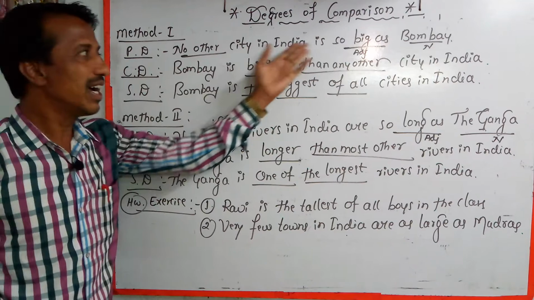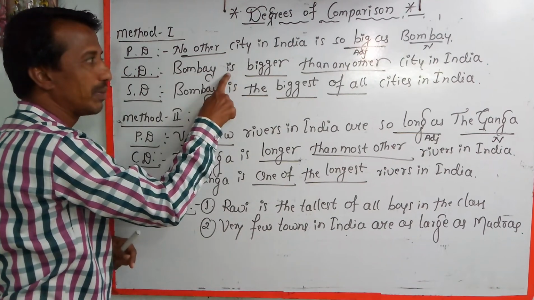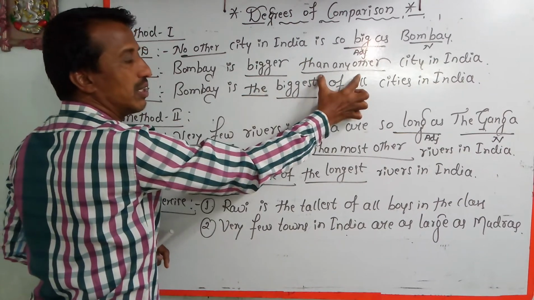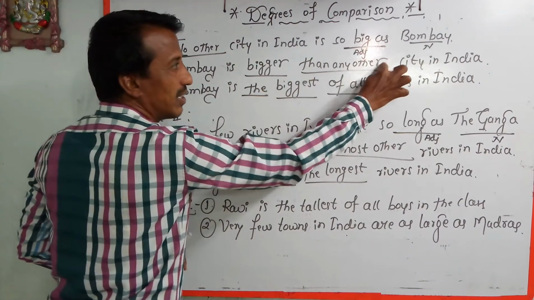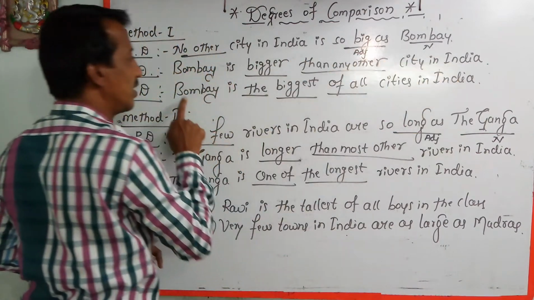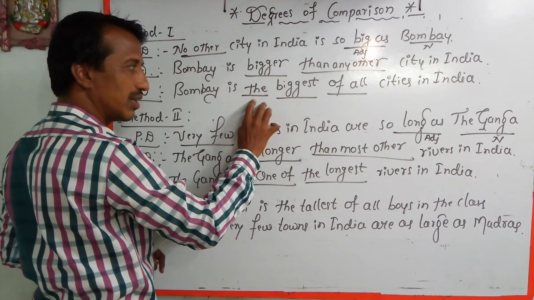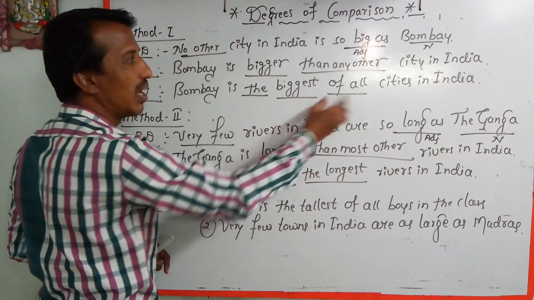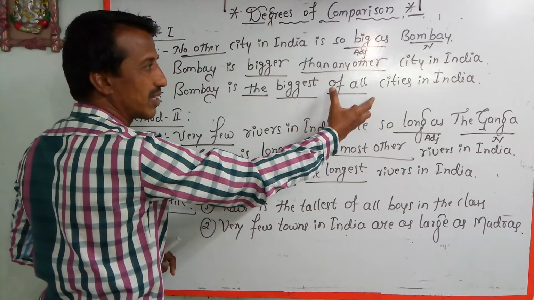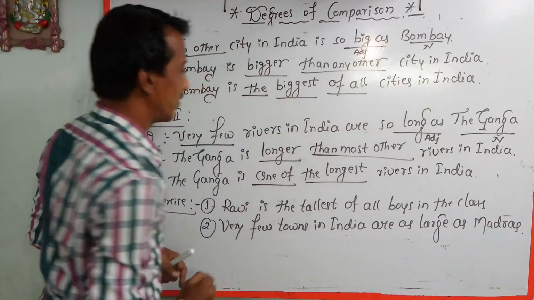No other city in India is so big as Bombay. Take the noun Bombay and write the verb is, the adjective big will become bigger, then write the phrase than any other, and what remains is city in India. Bombay is bigger, it will become biggest, but before it we have to write the definite article the: the biggest, and then the phrase of all. Bombay is the biggest of all cities in India.